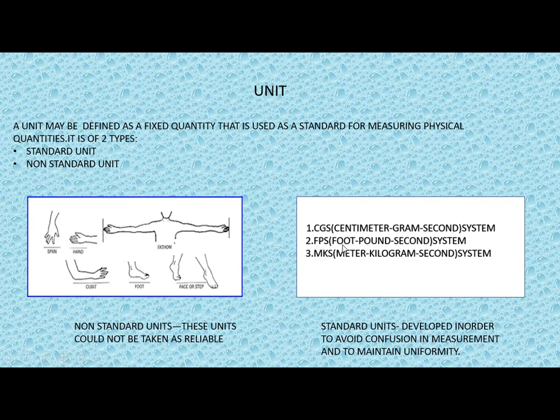Foot is for measuring length, pound for mass, second for time. Then we have the MKS system: meter, kilogram and second. The meter is used to measure length, kilogram for mass and second for time. These units were developed to get the exact measurement of any quantity.